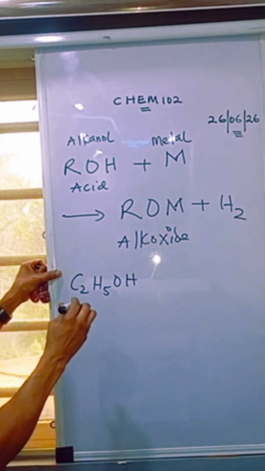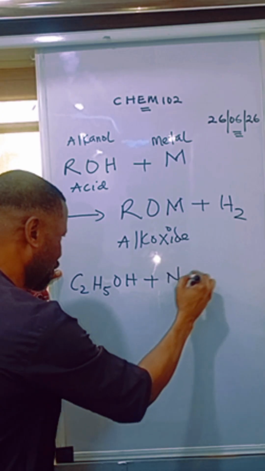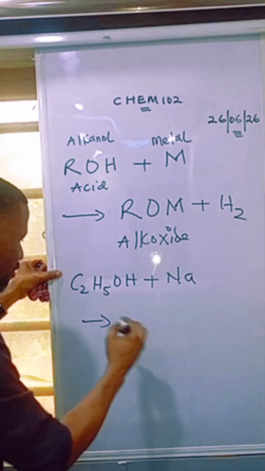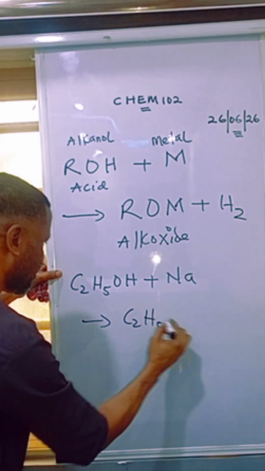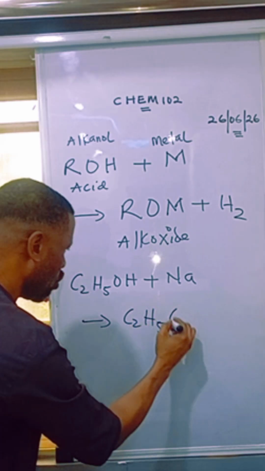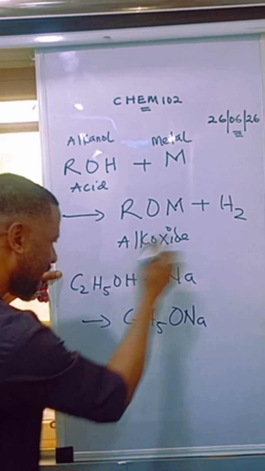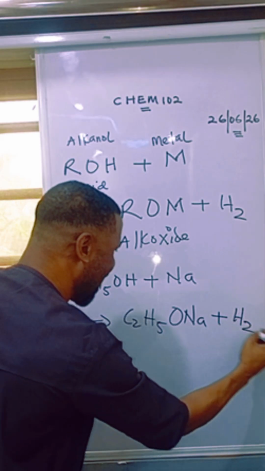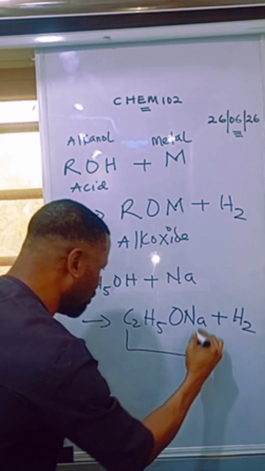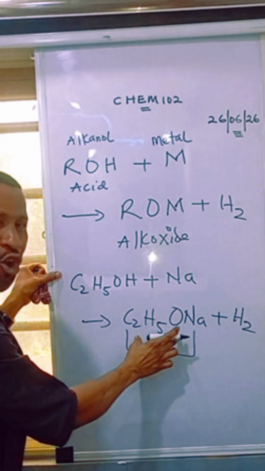C2H5OH. That is ethanol. If I react this with sodium, what do you think I'm going to produce? C2H5, which represents an alkyl group. Then sodium will now come there. Hydrogen will be given out. So the product here is a member of the alkoxides.